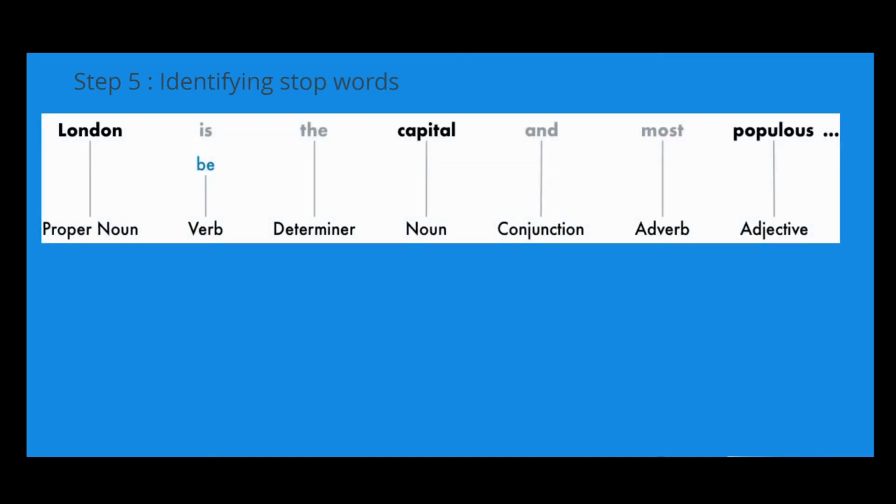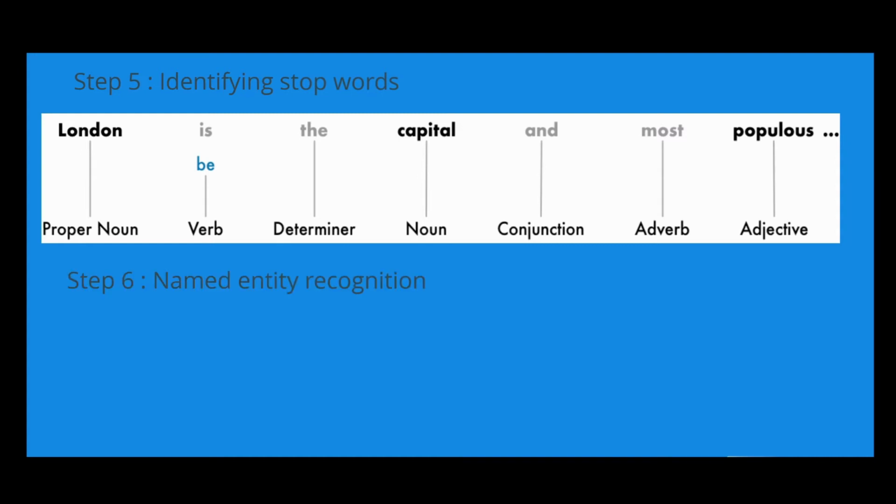Step 5 is identifying stop words. There are various words in the English language that are used very frequently, like a, and, the, etc. These words make a lot of noise while doing statistical analysis. We can take these words out, they will be filtered out while doing some statistical analysis. Is, the, and, most are the stop words in the given sentence which are going to make no difference.